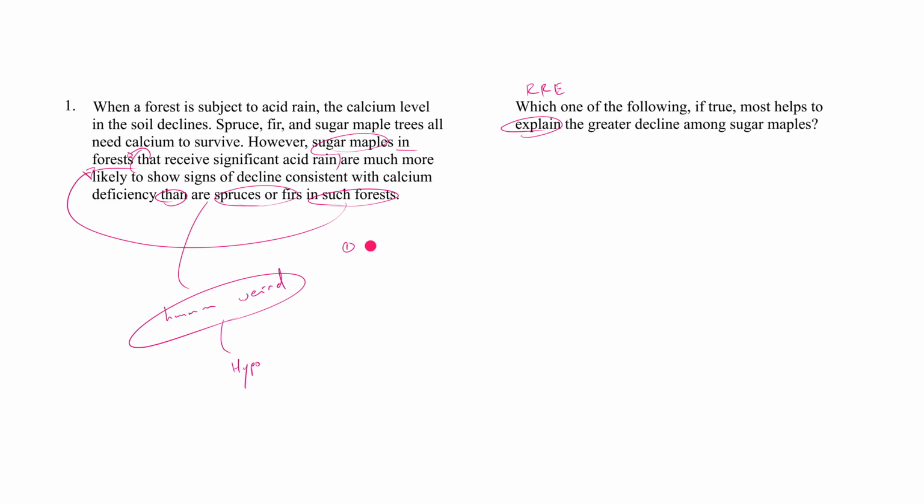First hypothesis. There are many ways to formulate this hypothesis, but here's one way. The signs are actually pointing to some other underlying issue. Right? So if whatever those signs were, say brown leaves, right? Brown leaves, okay, fine. That's a sign consistent with calcium deficiency. If the tree were calcium deficient, it would have brown leaves.